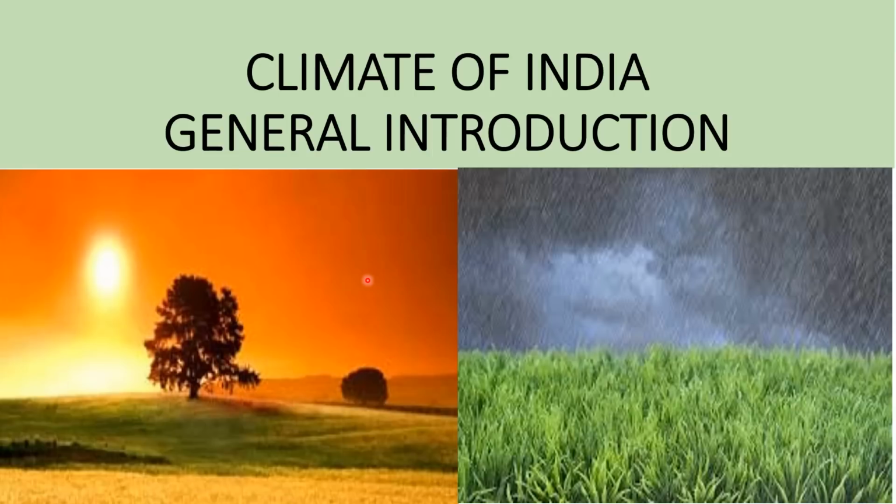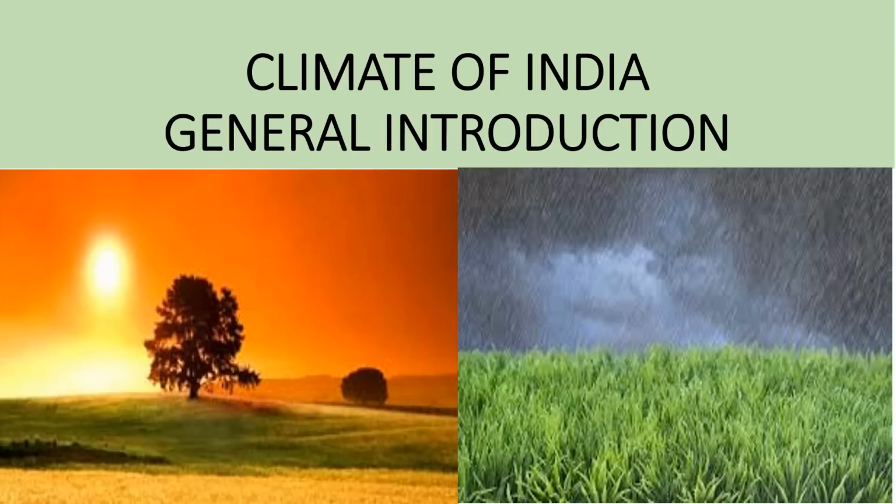Children, in the previous class, we had studied about the physical features of India. Let us now take a look at its climate. It is just a general introduction. We have climate of about three or four types: the hot and dry season, the monsoon season, then the winter season, as well as the retreating monsoon season.